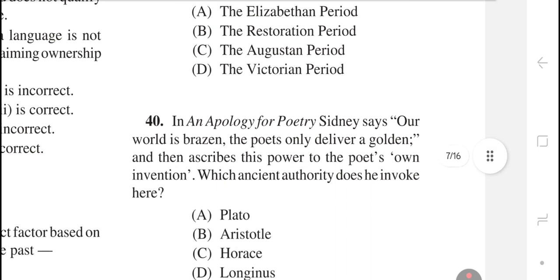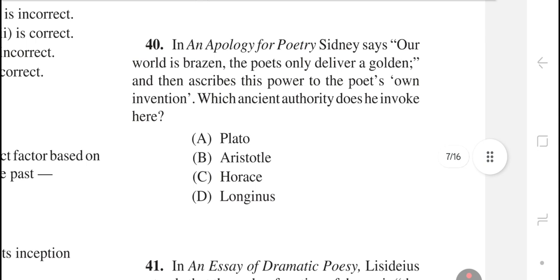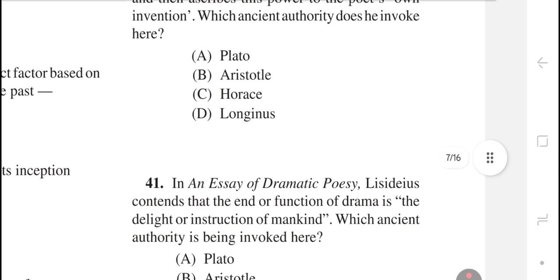Question number 40. In An Apology for Poetry, Sidney says our world is brazen, the poets only deliver a golden, and then ascribes this power to the poet's own invention. Which ancient authority does he invoke here? The right answer is option number C, Horace.